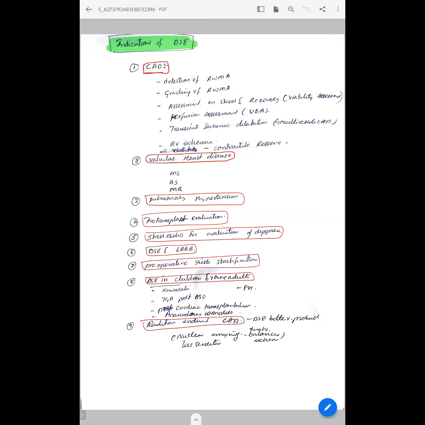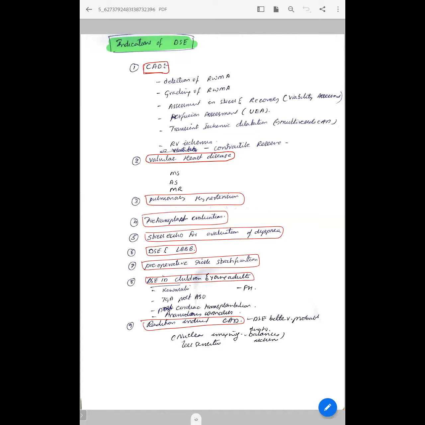In valvular heart disease, there is some role in MS, especially in AS, that is low flow, low gradient AS, and MR. Other indications are assessment and stratifying of pulmonary hypertension, pre-transplant evaluation, stress echo for evaluation of dyspnea, and LBBB. These are a group of patients where exercise electrocardiography has no role because of baseline ECG changes. That's why DSE has a good role. And preoperative risk stratification also.